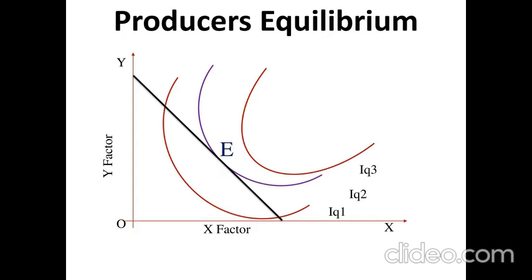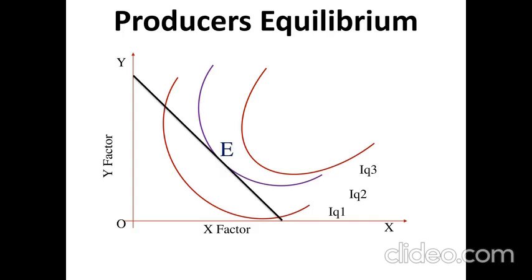Here we see one black line, which we call the demand line or price line, representing the capacity of investment on one side. On the other side we have a variety of iso-quantity curves. As I told you, a higher iso-quantity curve represents higher investment capabilities, and a lower one represents lower capabilities.